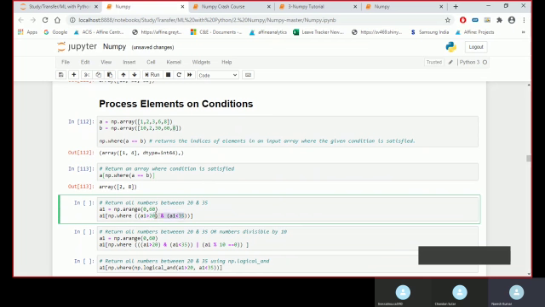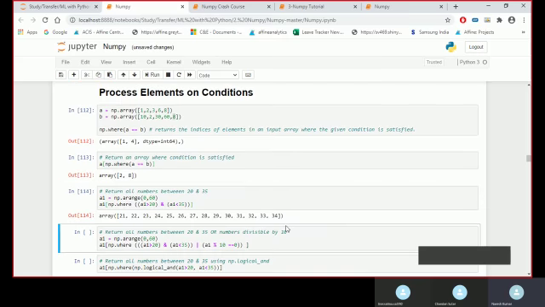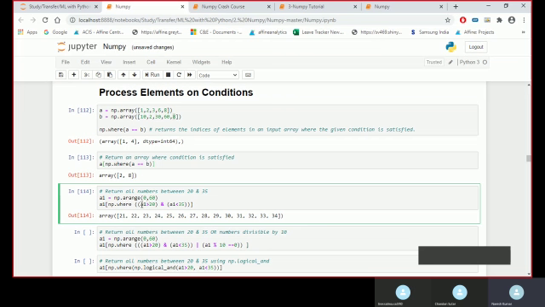So between these two only, in this range, I should get the output. You will see all the observations greater than 20, that is 21, and less than 35, that is 34, would be here. So between that condition I am generating my array.